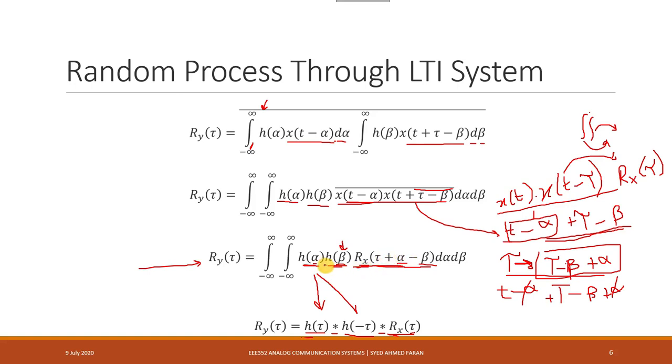Okay, so if we want to convolve in this direction, you flip the signal and move it towards the right. The opposite sign means that for one function you move it towards the right, but for the other function you move it towards the left. So just to make that correction, we have introduced this negative term, which we can see over here. This is the result of the output autocorrelation function, the output autocorrelation of y of t.